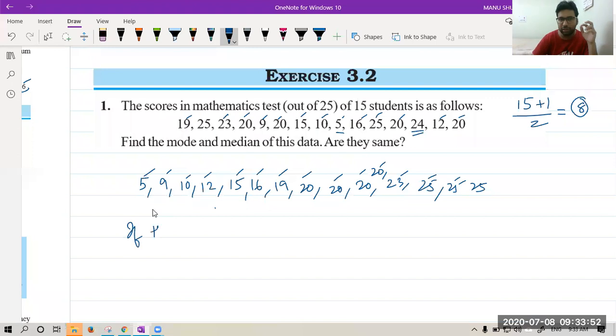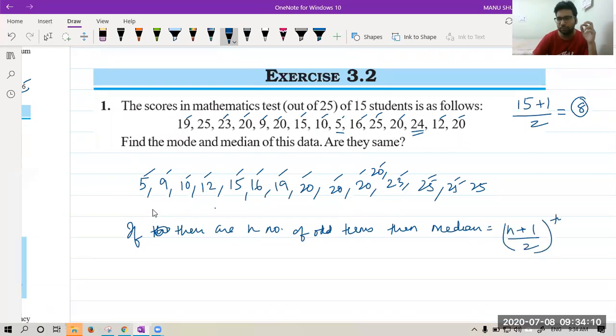If there are n number of odd terms, then the median is given by the (n plus 1) by 2th term. This position is the median. So let's put in the formula. The value of n is how much? Value of n is 15. So put in the formula, 15 plus 1 upon 2 is 16 upon 2. Answer is the 8th term.